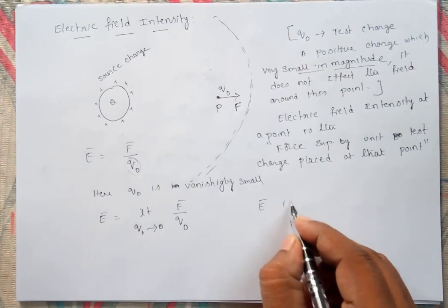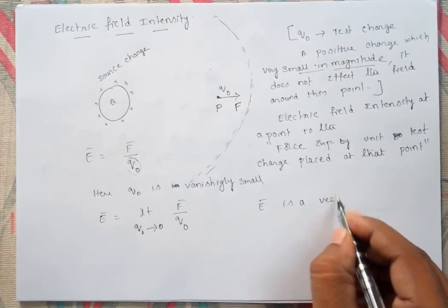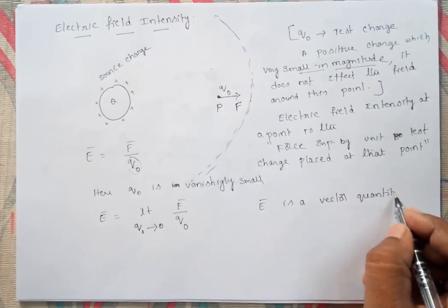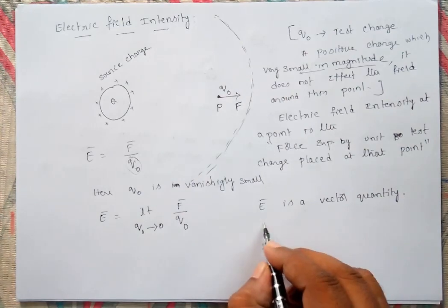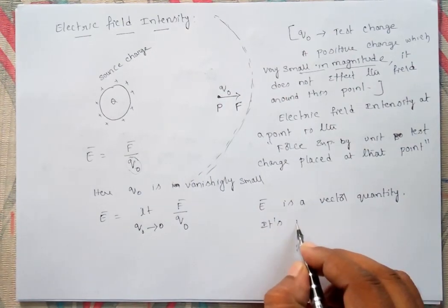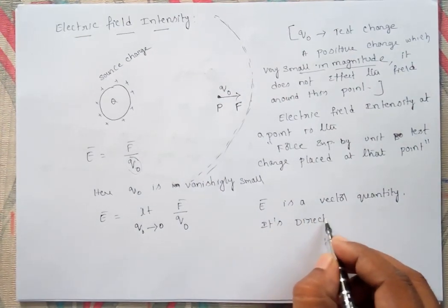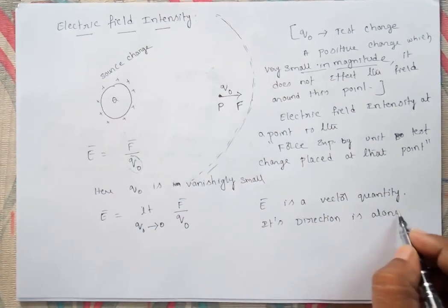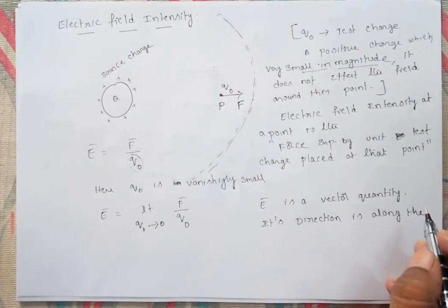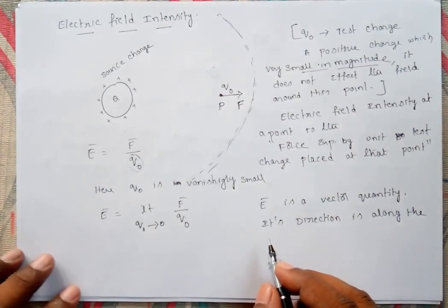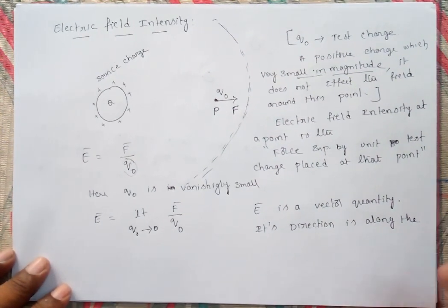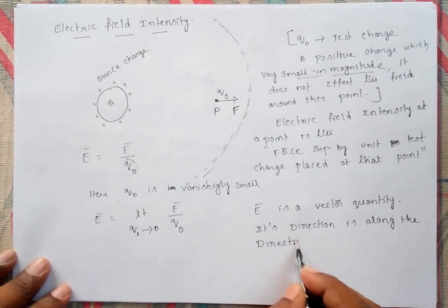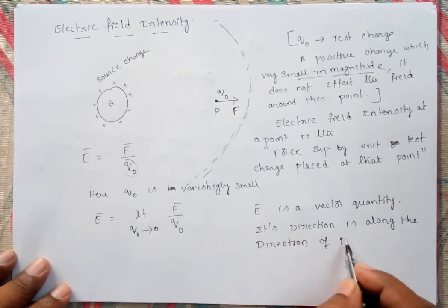So E bar is a vector quantity and its direction is along the direction of force.